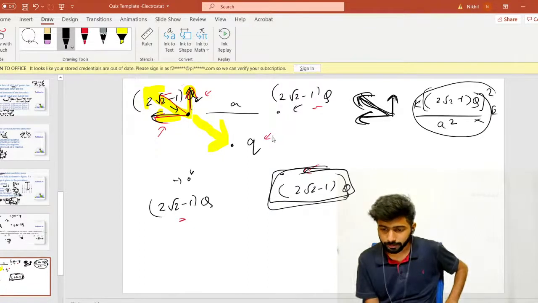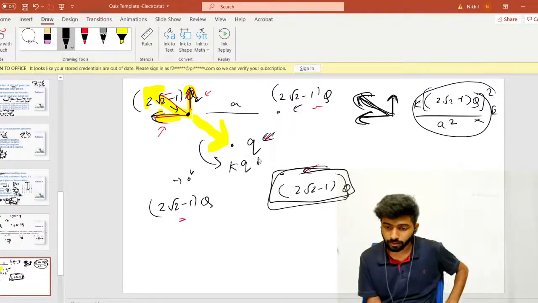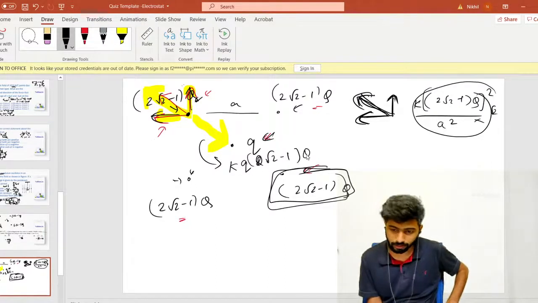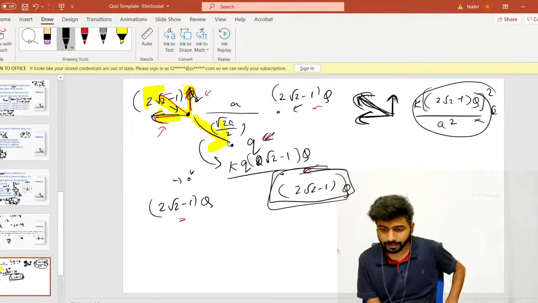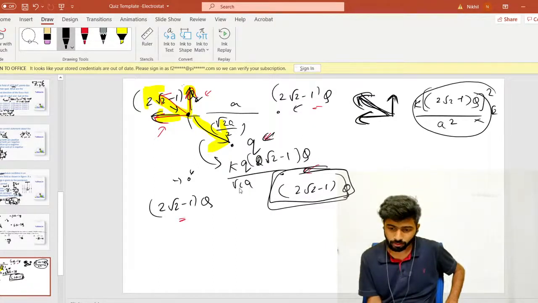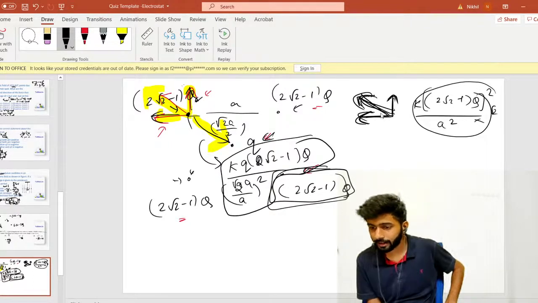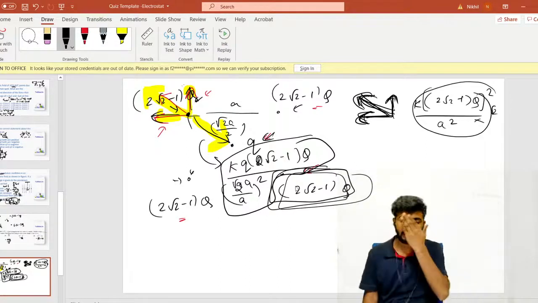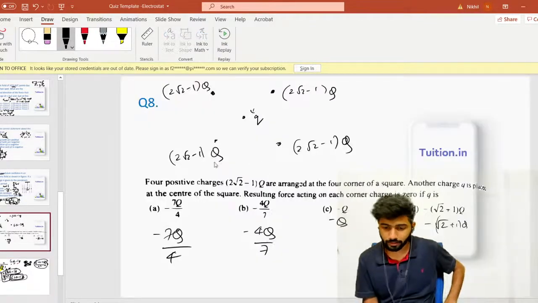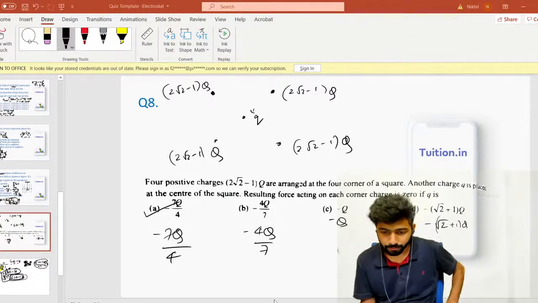And then what will be the magnitude of the force due to small q? It will be k times q into (2√2 minus 1) capital Q divided by, this length is going to be root 2 a by 2, so root 2 a by 2 whole square. You will have to equate that magnitude with the magnitude that you get by adding this force and the force due to this third charge. When you do those calculations and solve for small q, you will get minus 7Q by 4. I think that's the answer. Let me just confirm. Yeah.